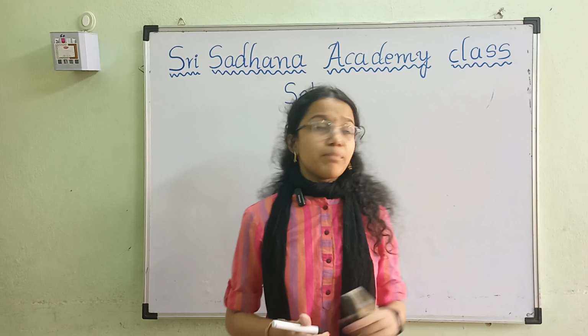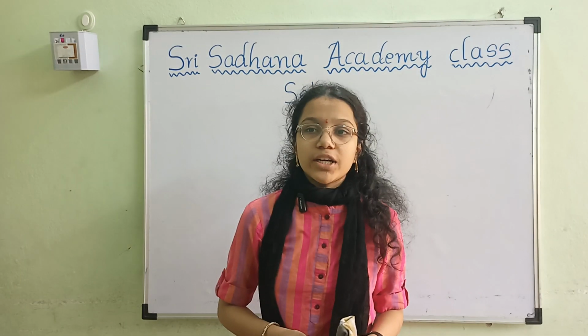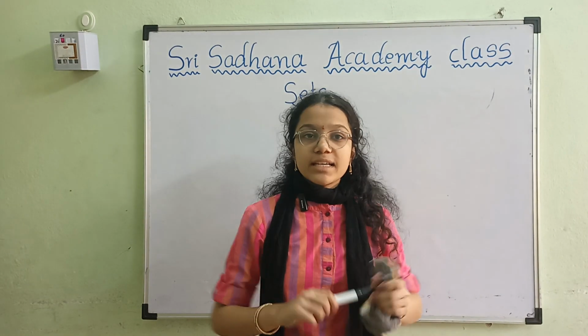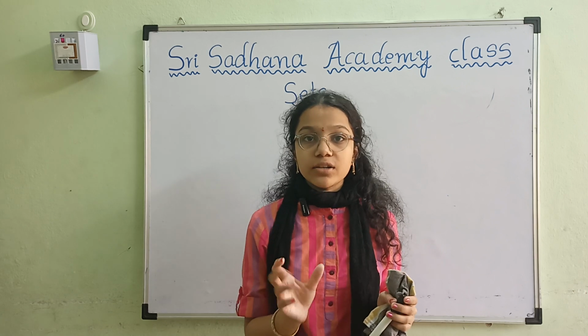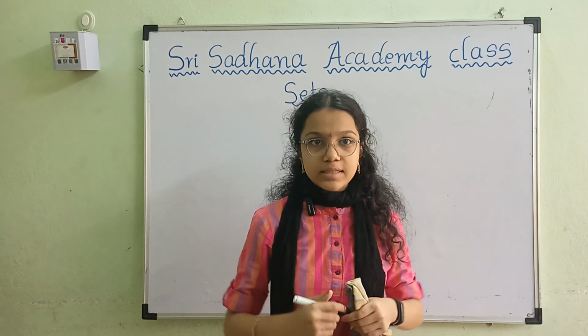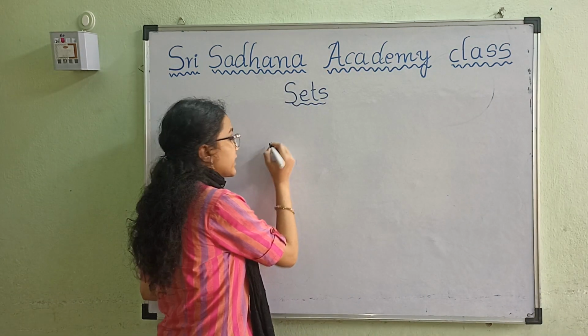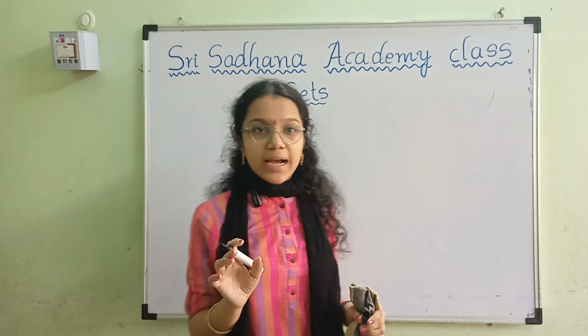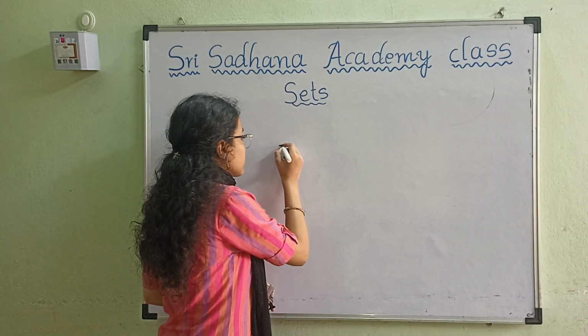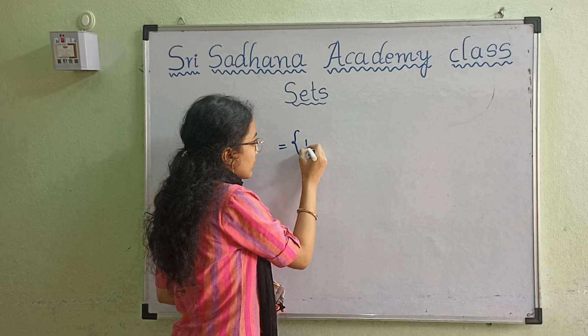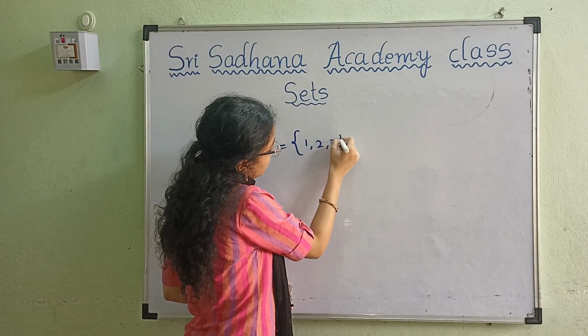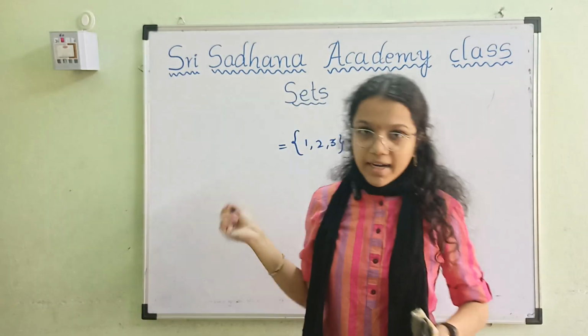So today our topic is sets. So what do you mean by set? A set is what we call a collection of distinct objects or elements. It is denoted by curly brackets or normal brackets. This is called a set.